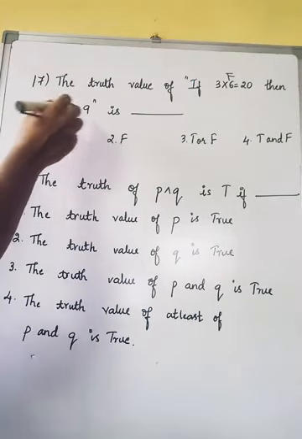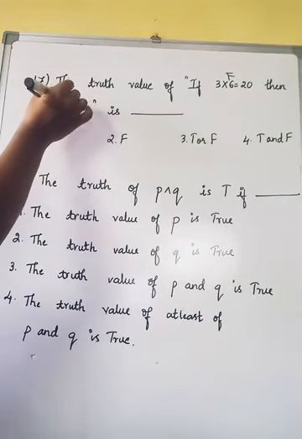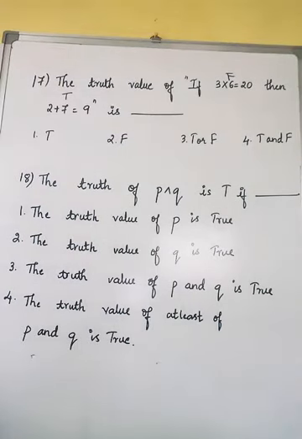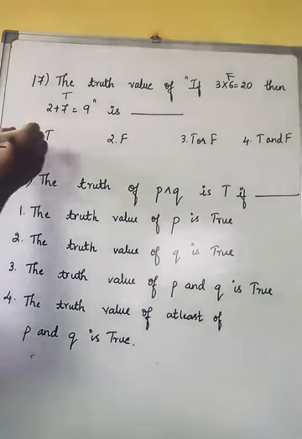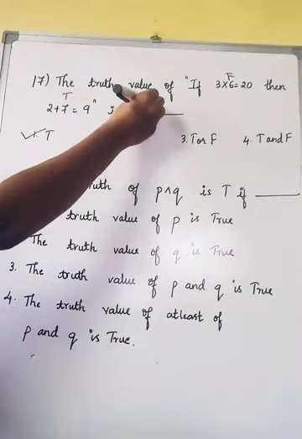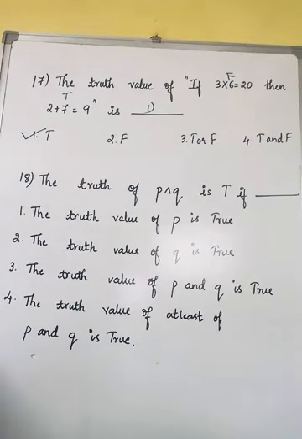And next, 2 plus 7 is equal to 9, which is a true component. In the "if then" truth table, when the first component is false and the next component is true, we get the output as true itself, which I've already discussed for you all. So the first one is the right option. Hope the board is clear for you all. Okay students, now let us move on with the next one.